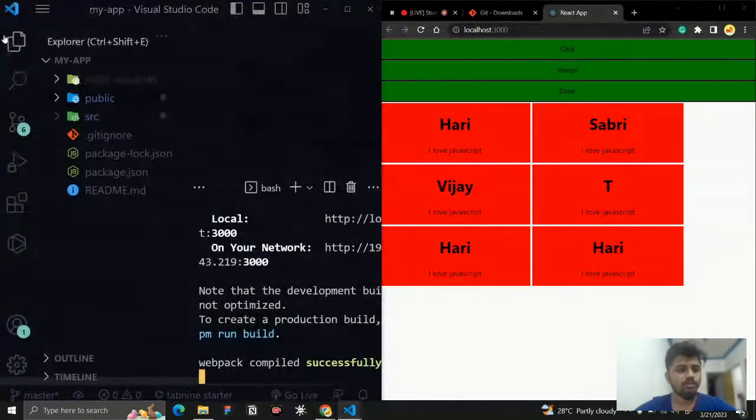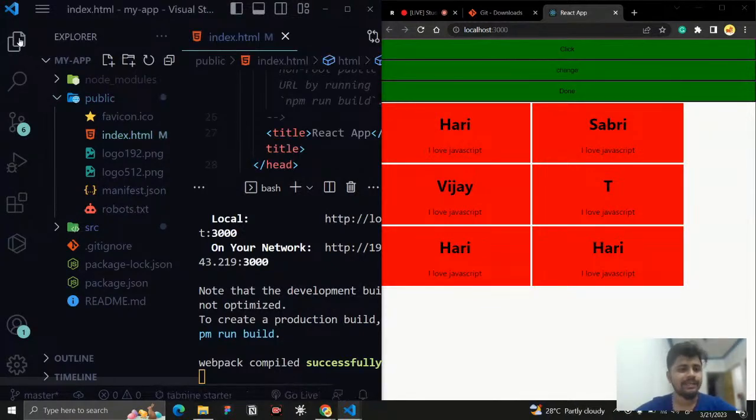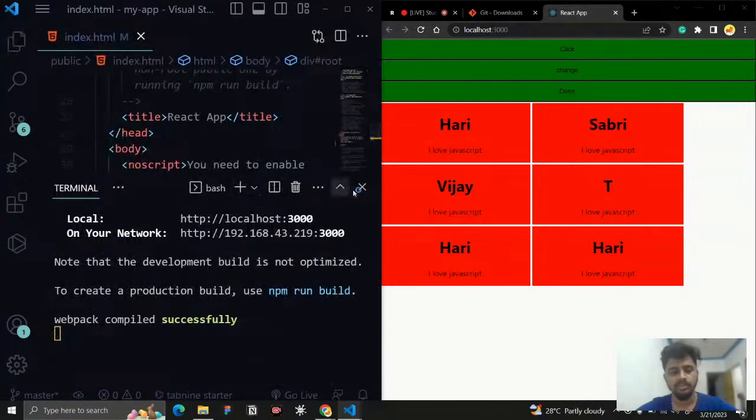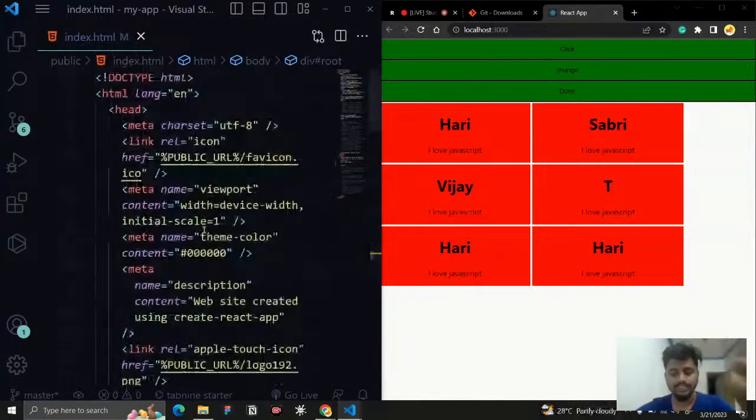So what are the folders inside your public folder? You will get this many things, and you don't want anything. You can delete everything; only the file that you want is index.html. This is the index.html file, the file that you want, and you can see this is our HTML file, the basic file. Let us see what is inside.